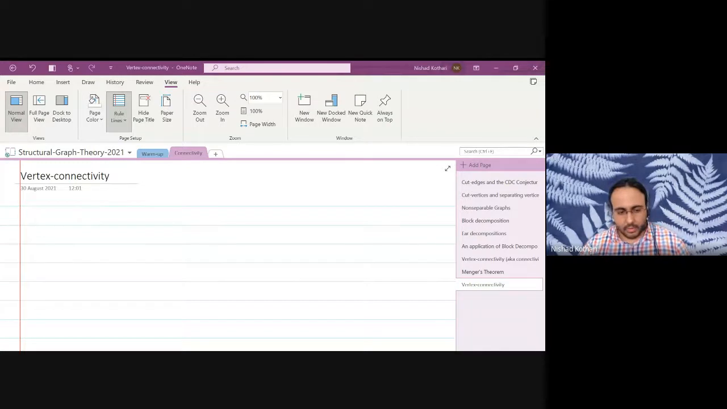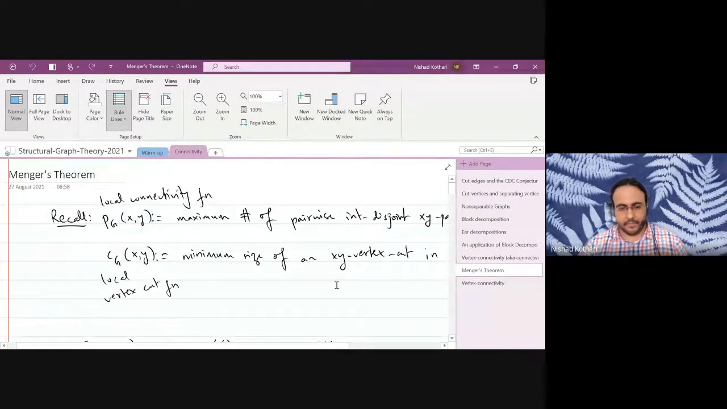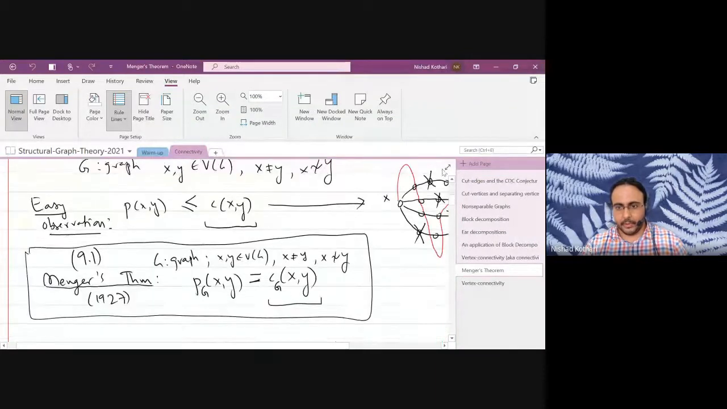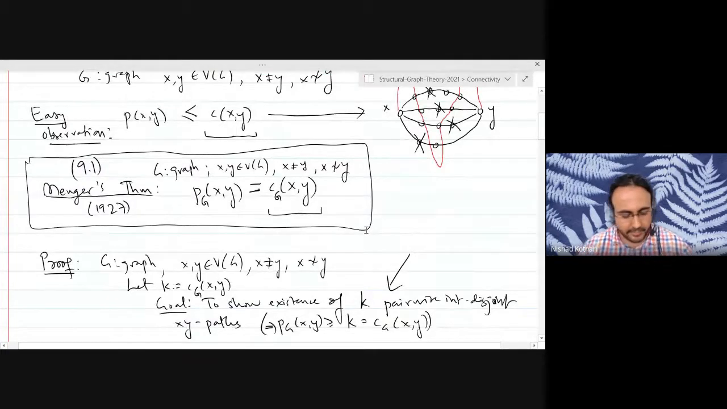Okay. So, are there any questions or concerns pertaining to Menger's theorem or its proof? If there is anything in the proof that you did not follow, this is the best time to ask. Before we move on, please clarify any concerns or doubts you may have.